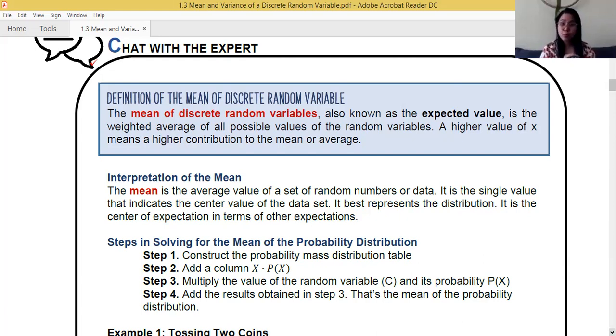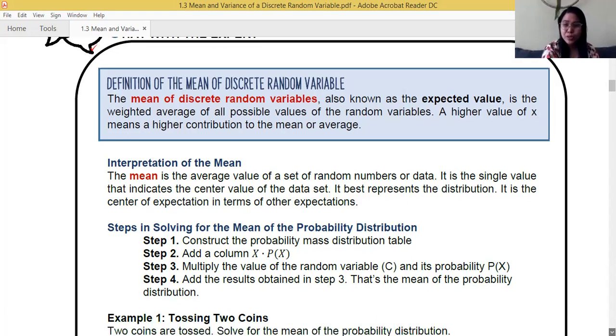The mean is the weighted average of all possible values, or we can say the mean is the best measure of central tendency to represent the probability distribution. For example, if there are 30 students in a class, each of you has a different score, but your mean or the average best represents the class score.